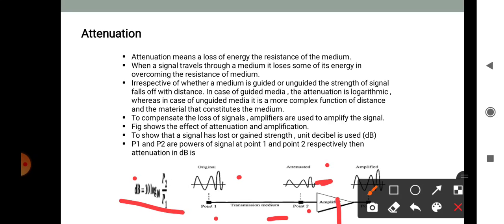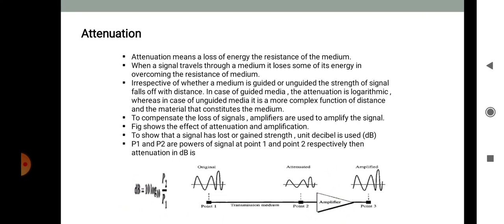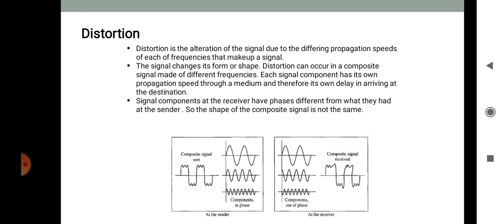Here dB stands for decibel, and P1 and P2 are the powers of the signal at point 1 and point 2 respectively. Then attenuation in dB is equal to 10 log10 (P2/P1), where P1 and P2 are the power of the signal at the first and second points respectively. The decibel is negative if the signal is attenuated and positive if the signal is amplified.